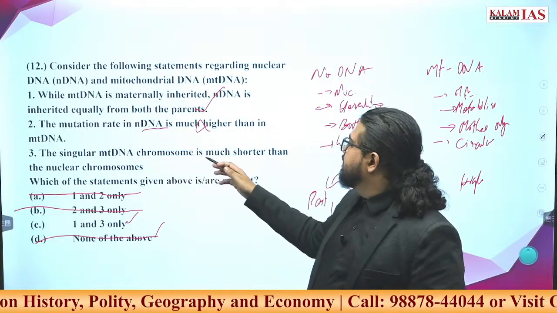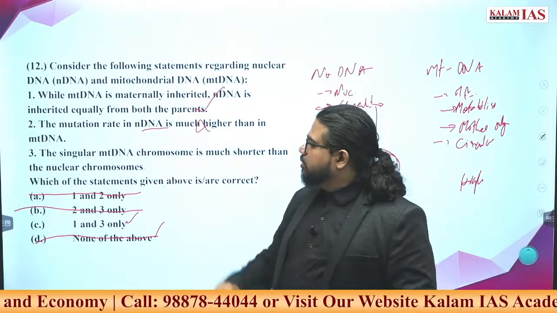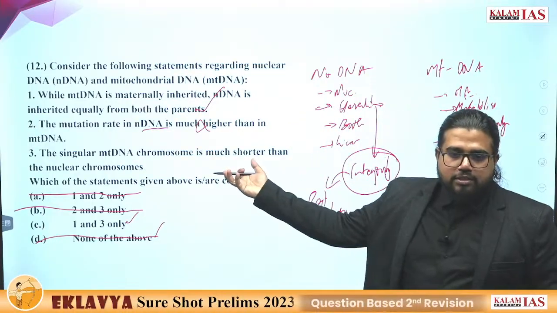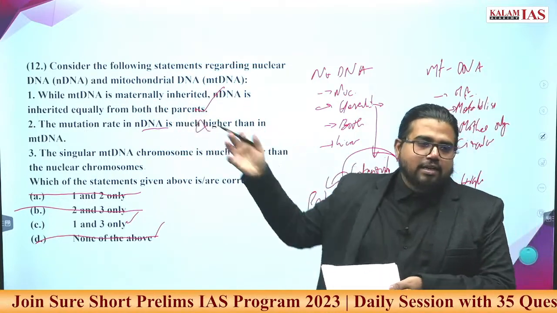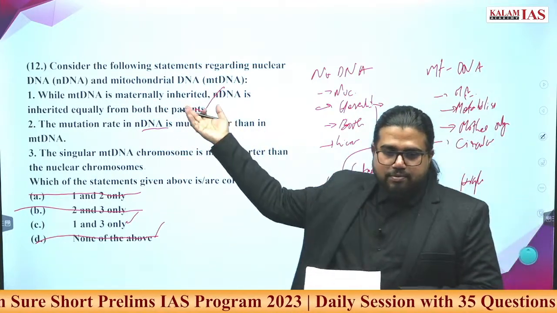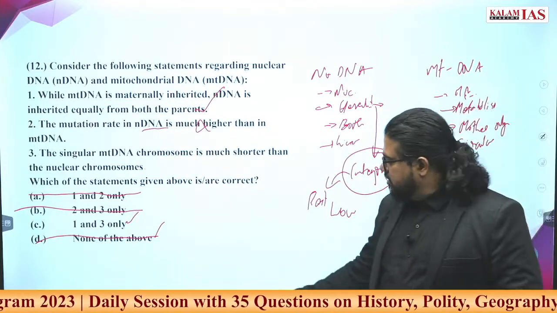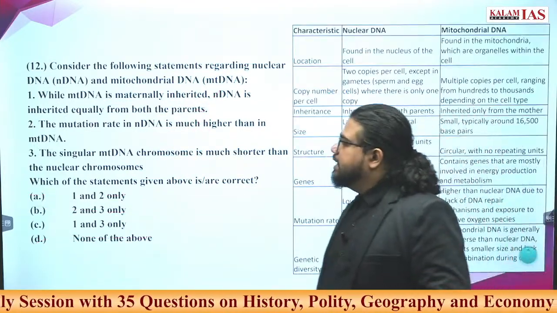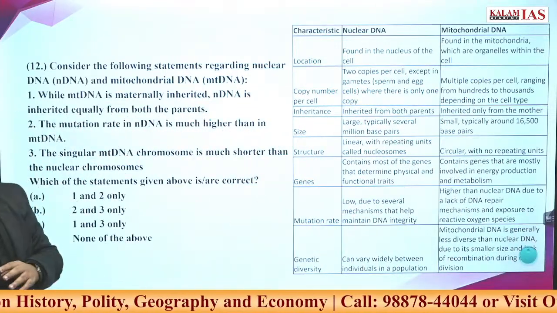Singular mitochondrial DNA chromosome is much shorter than the nuclear chromosome. This is quite a tough statement, only if you know this. But if you have basic logic, or at least know what mitochondrial and nuclear DNA are, you can get the answer from the first two statements itself. Go ahead, if you want a detailed comparison, you can pause the video and go through this. You can take a picture if you want.